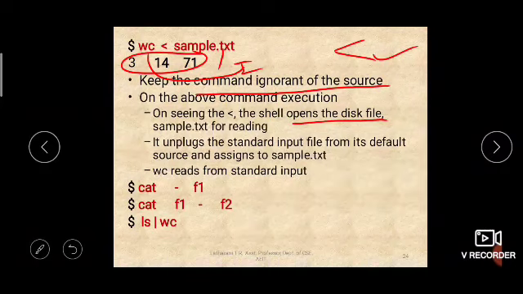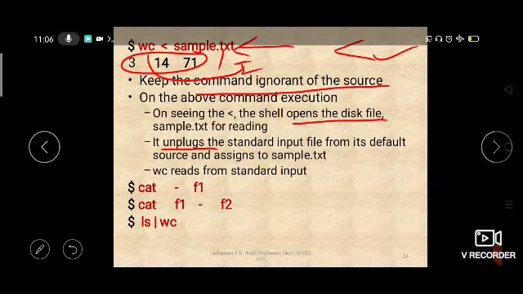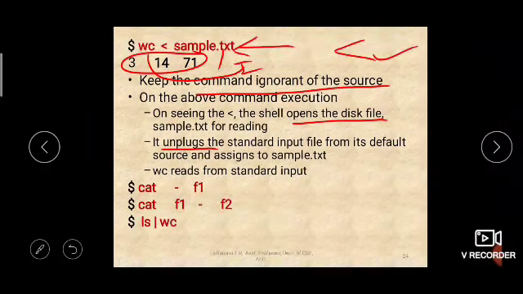Because standard input is by default connected to the keyboard, that connection will be unplugged, and then it will connect standard input to the file sample.txt.